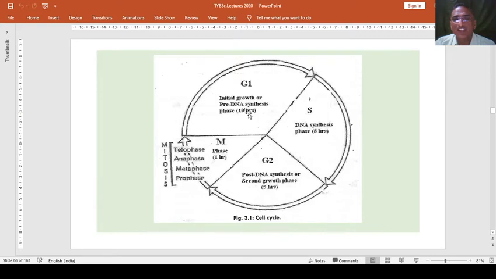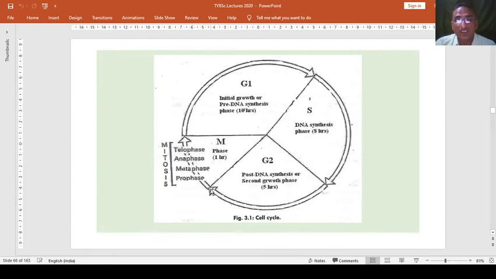This one is 10 hours, 8 hours and 5 hours, and only the last phase takes 1 hour, in which the cell divides into 2 cells. Within this 1 hour, it goes through mitosis. We can say generally body cells we study in cell division. So generally this division phase takes 1 hour, and during that 1 hour it passes through 4 stages, called first prophase, second metaphase, third anaphase, and fourth telophase.